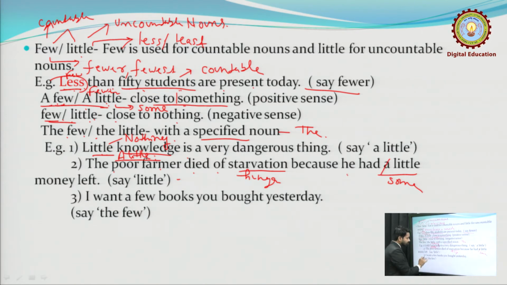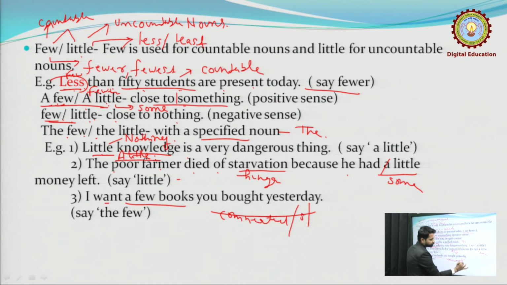Now the next: I want a few books you bought yesterday. You bought, connected, or specified. So we have to use the few, the same books you bought yesterday. Clear? Now the next we have,